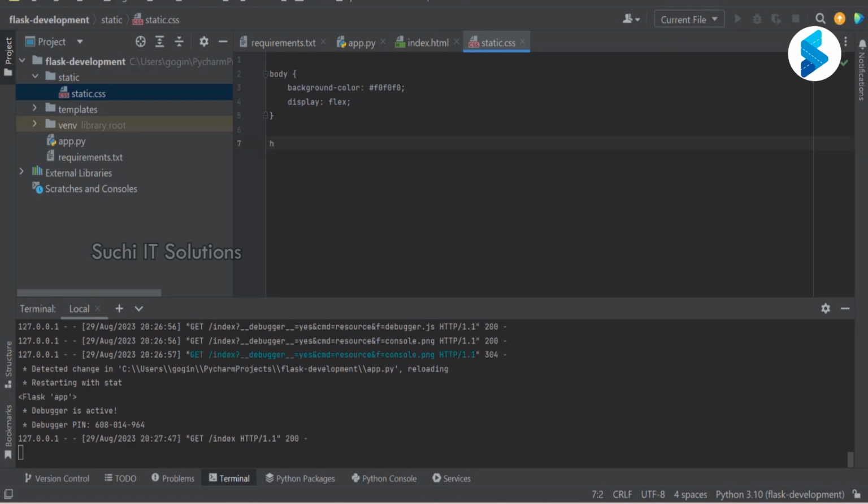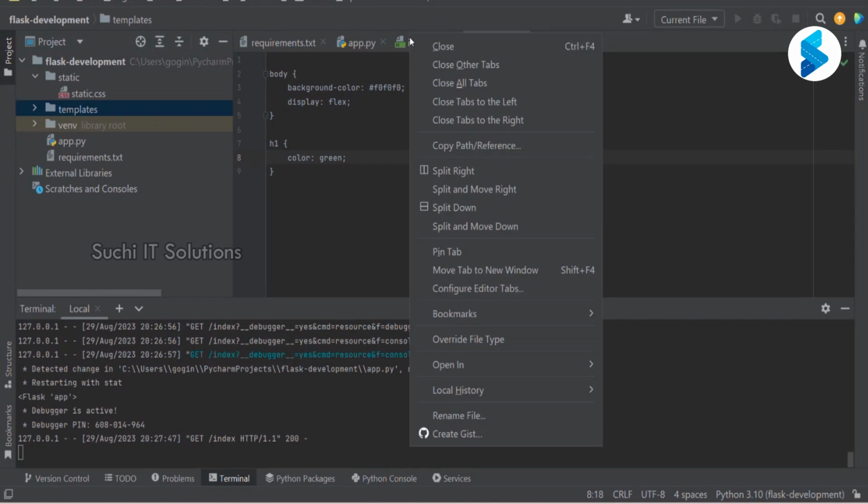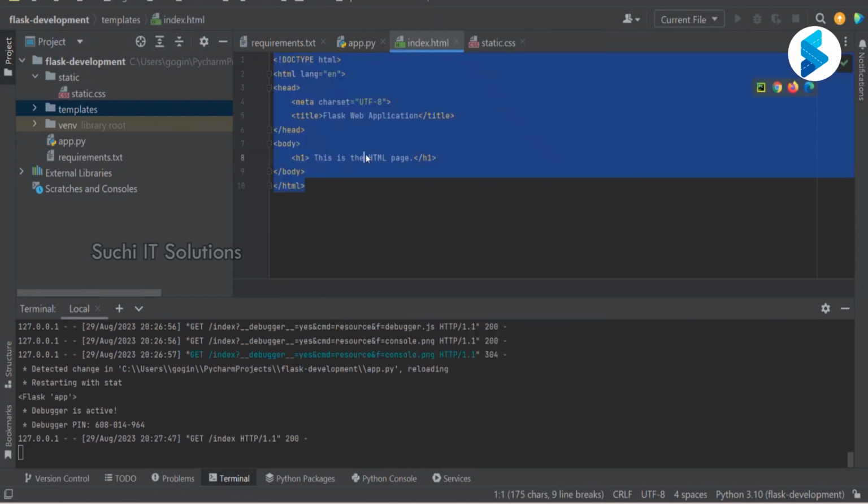Right, and if it sees the h1 tag, I'm saying apply these styles, which is color. I'm going to use green. So from this template, we have this HTML and we have used the h1 tag, and this is in the black color.